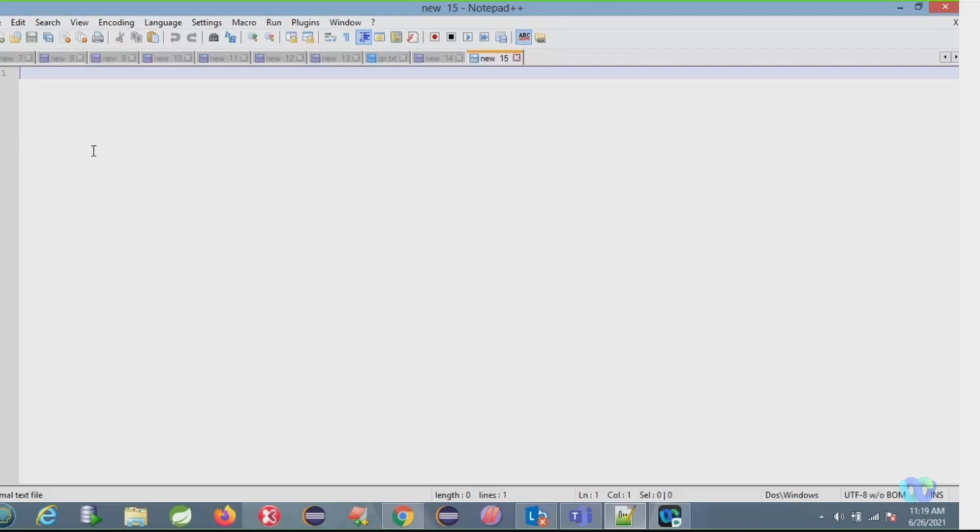Okay, so you have a list of integers from 1 to 10. You need to store it in another list: for each integer from the first list, we will calculate the cube of each integer and store it in another list. So can you do that? Yeah, I will try it. Have you understood the problem?